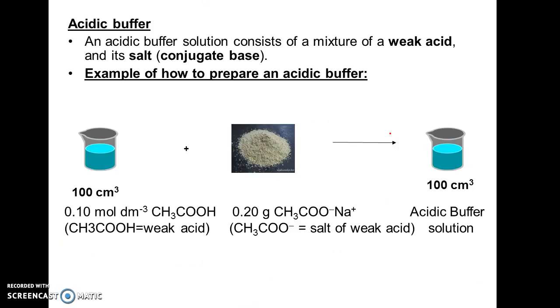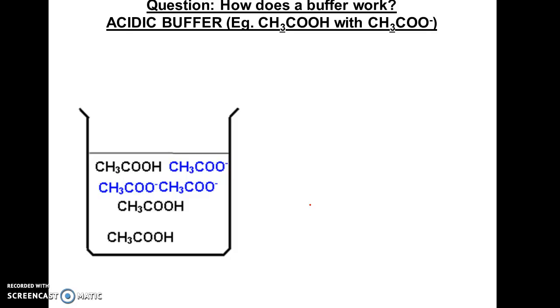Firstly, I would just like to briefly touch on how to form a buffer. For example, an acidic buffer, you just mix the weak acid and the salt or the conjugate base. So for example, I can take 0.1 mol per dm cubed ethanoic acid and the solid salt, 0.2 gram, and mix it together and I get the acidic buffer. You can refer to your lecture notes for more details on how to prepare the buffer. But the important thing I want to stress is how does the buffer work? Why is it that a buffer is able to resist change to pH when I add a small amount of H+ or base? Let's take a look at a buffer in action.